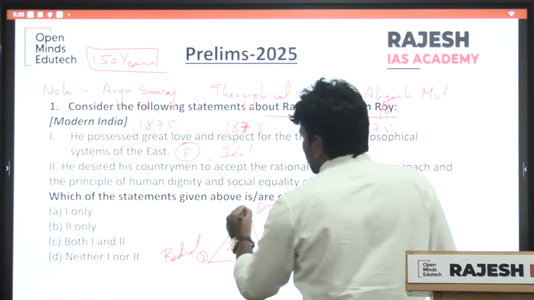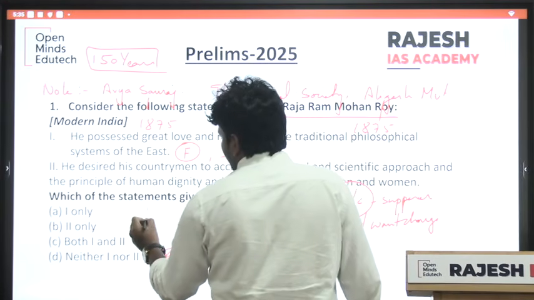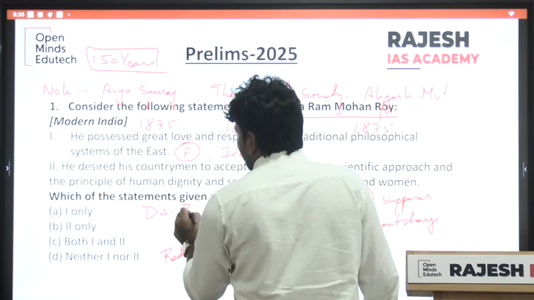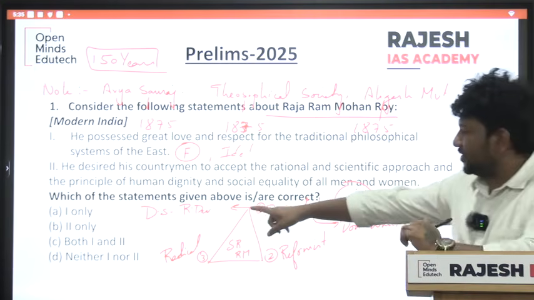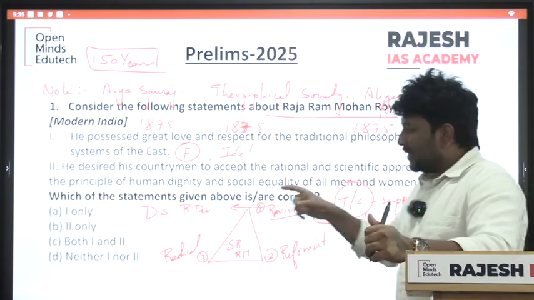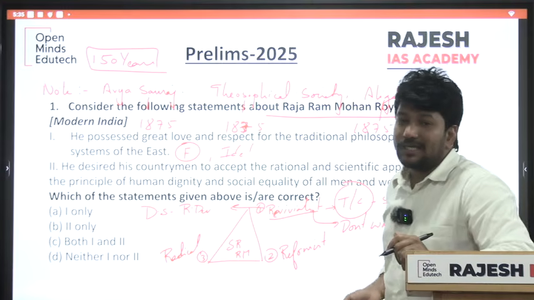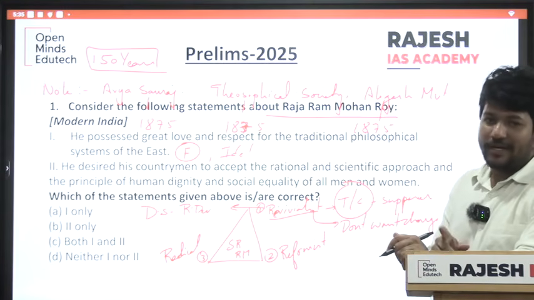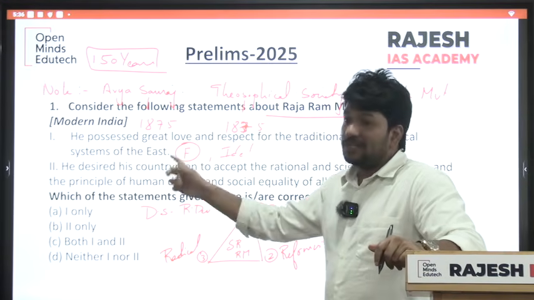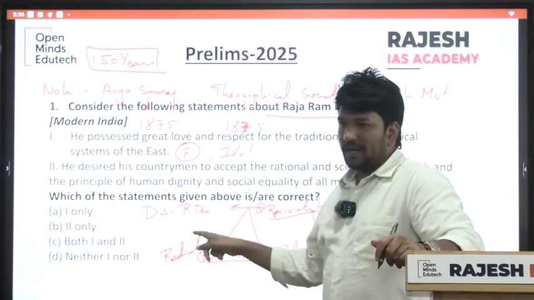One such organization is Dharma Sabha, and one such person is Radhakant Dev. That is what you will see when Raja Ram Mohan Roy sent a petition for the abolition of Sati in 1829. Who is the organization that said you should not interfere? Dharma Sabha and Radhakant Dev.